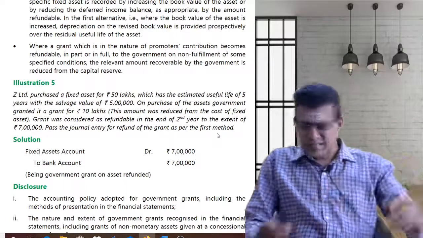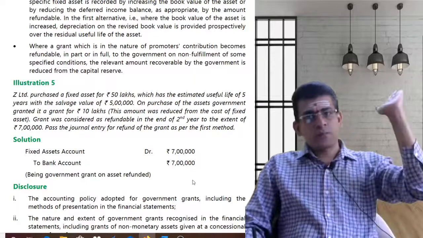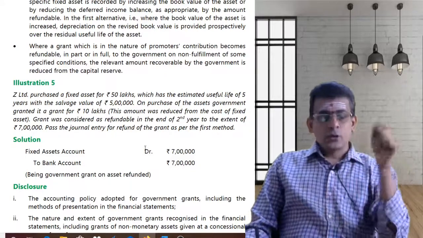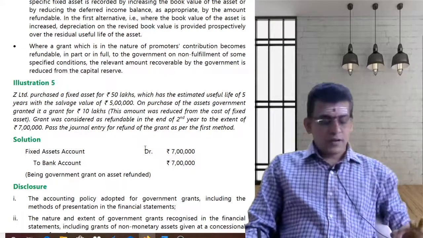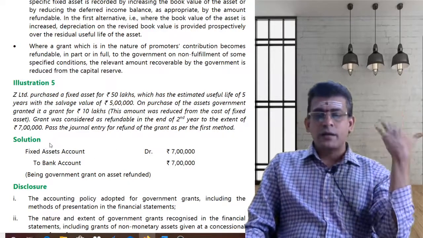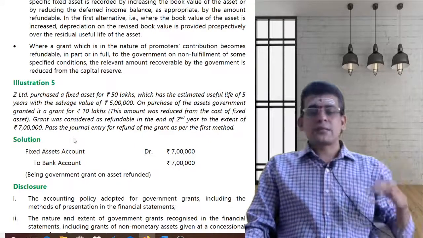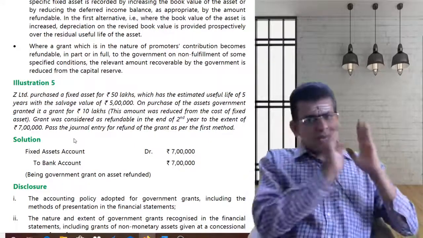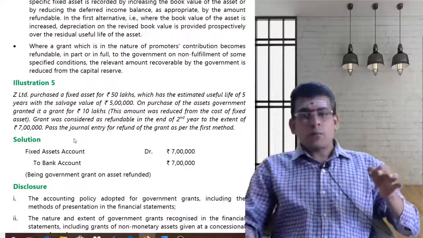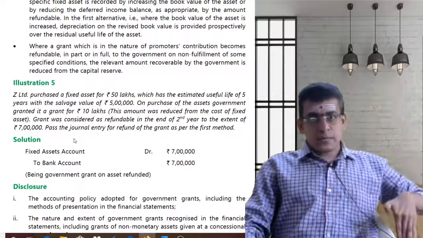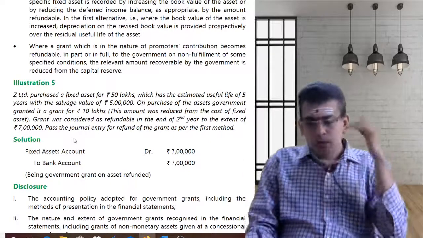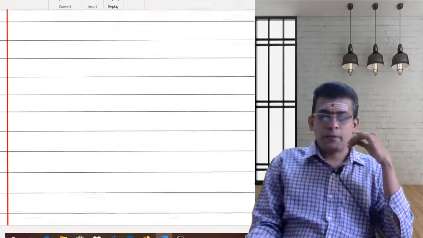So here, if you look into this, this is the same as your problem number 1 and problem number 2. In problem number 1, for the same thing, he asked you to pass the entries for recognition of revenue. Now he is asking you, whatever grant you are getting, if a part of the money is refunded back, then pass the entries. Same as we have done the first problem, we'll do the fifth problem also, based upon the net method and the gross method. So under both the methods we'll try to solve this problem. So now let us start with problem number 5.